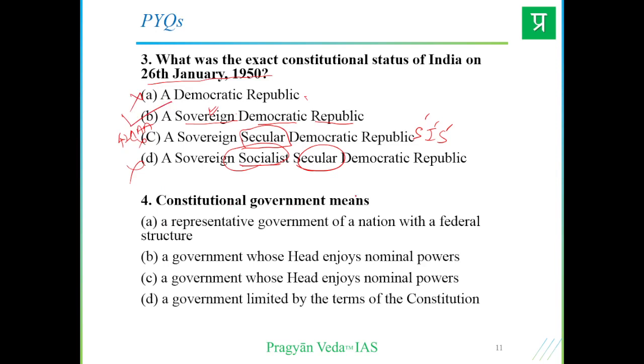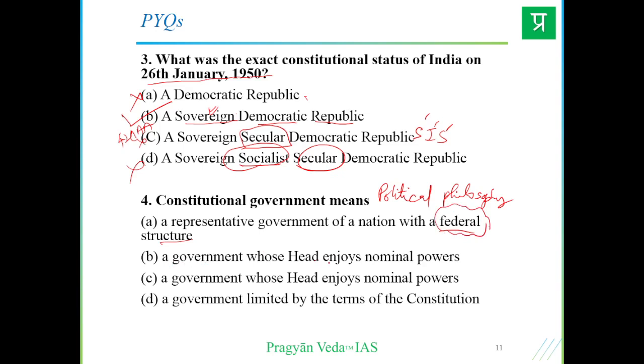Then, constitutional government means, so it's a very political philosophy based question. So nowadays UPSC tends to ask application of the principles of polity in a very applied format. So this is one such question. Constitutional government means a representative government of a nation with federal structure. Seems fine, but not just federal. Federalism is applicable to any state.